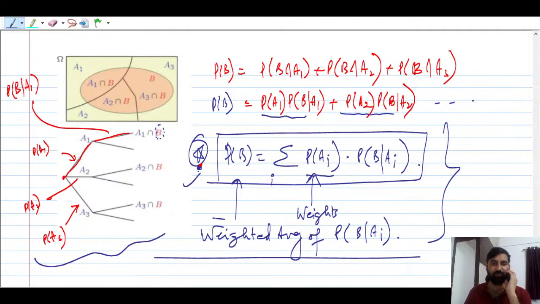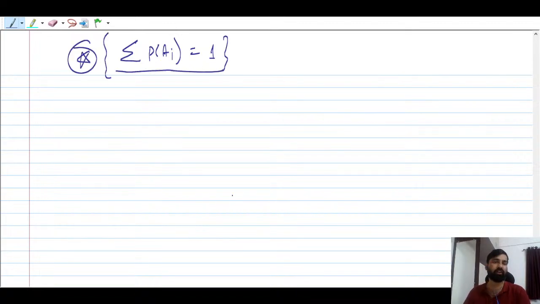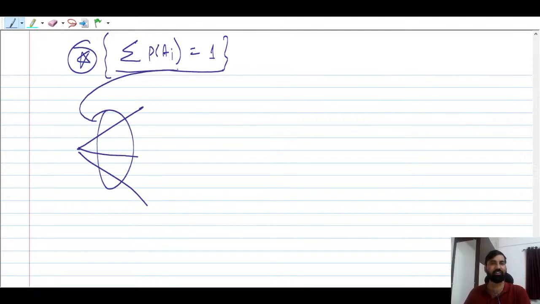Now if somebody asks you what is the sum of probability of Ai, this will always be 1, right? Please remember this, it is very important. तो यहाँ पर जो भी इवेंट हो रहे हैं इनका सबका सम कितना आना चाहिए? 1, right? Suppose you know the probability of this branch, you know the probability of this branch, but you don't know the probability of this branch. You can just add these two and subtract from 1, so you can get this branch probability. So in order to find the ordinary probability, it is very simple, right? Fine. So this is called total probability.